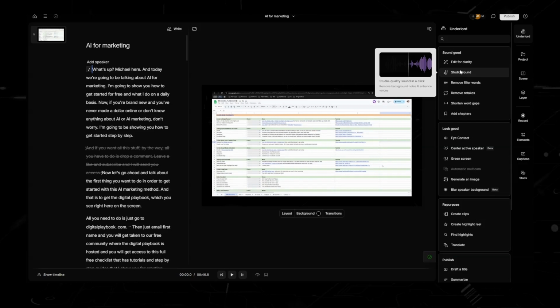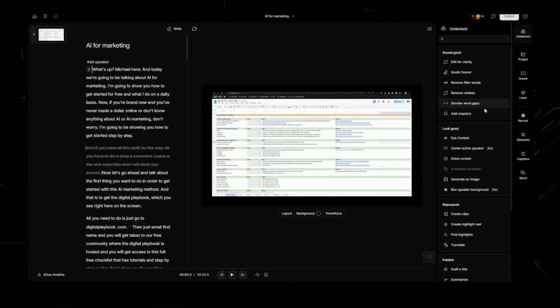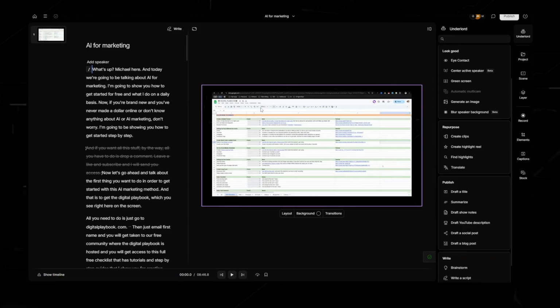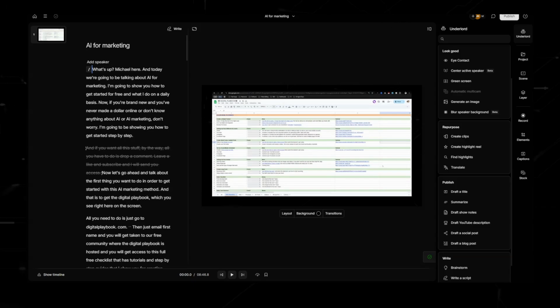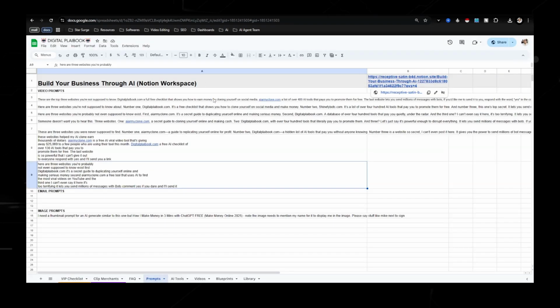Studio sounds just makes it sound a little bit better. Maybe you don't have a mic, you can just turn that on and it just makes it sound more clear. This is a tool I've been using for months now, and I highly recommend it, especially if you're trying to get into making money online and content creation. And this is one of the things that I wish I hadn't made a mistake on so early on.